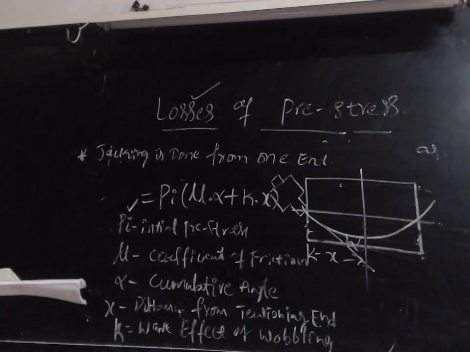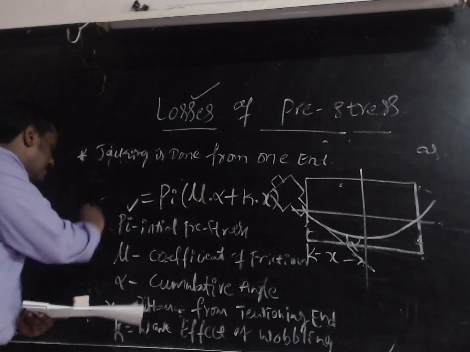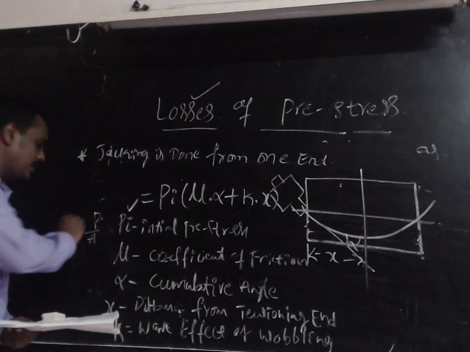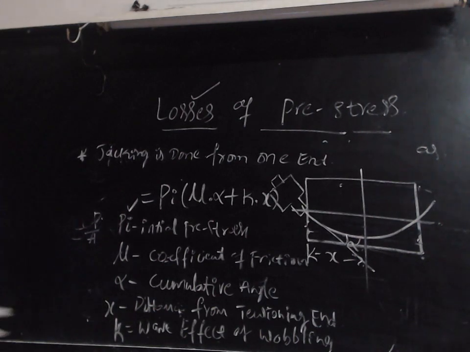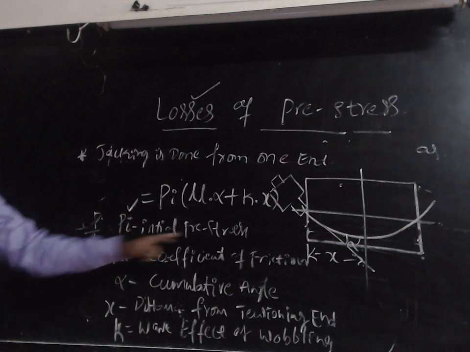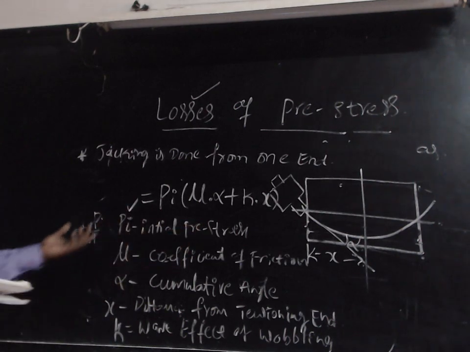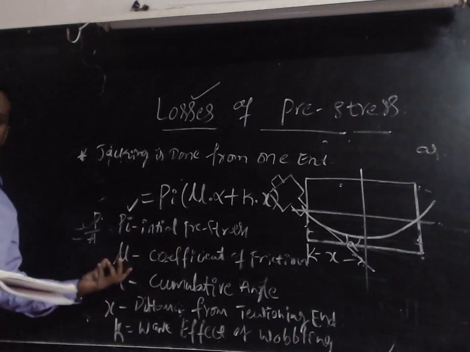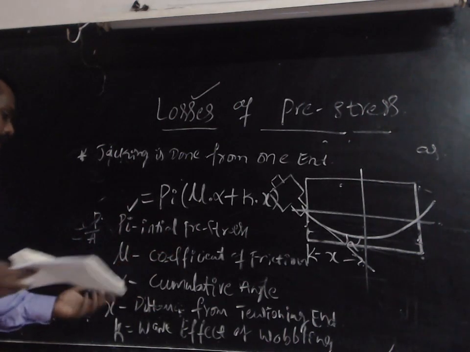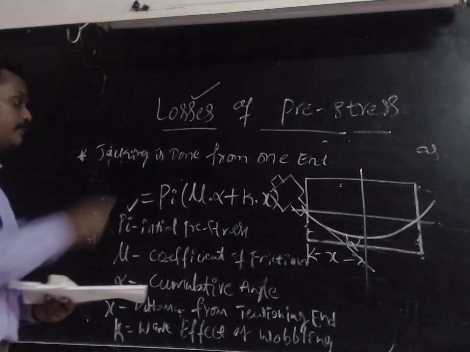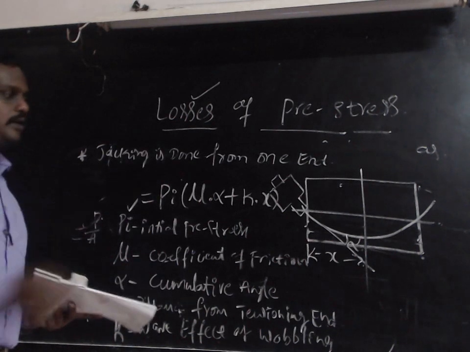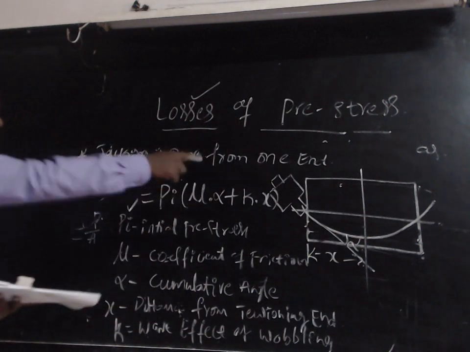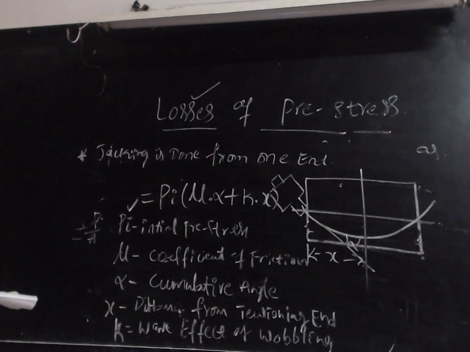Suppose they are given the P value, that is the pre-stressing force, and the A value. Then it is possible to calculate Pi, because Pi means initial stress. How to calculate the stress? That is load by area. Mu is the coefficient of friction, which should be given in the problem itself, and alpha is the cumulative angle that will be produced due to this jacking. This is the cumulative angle produced due to the jacking end.